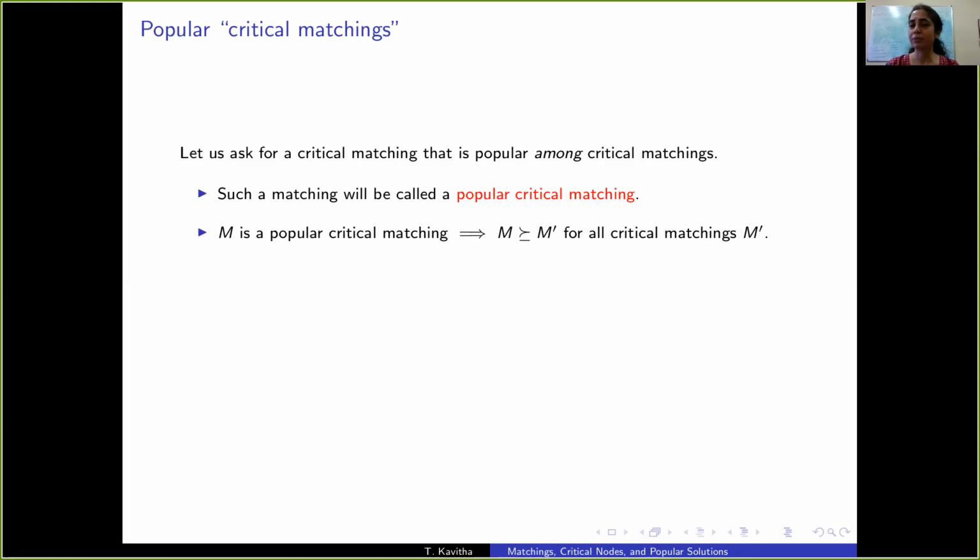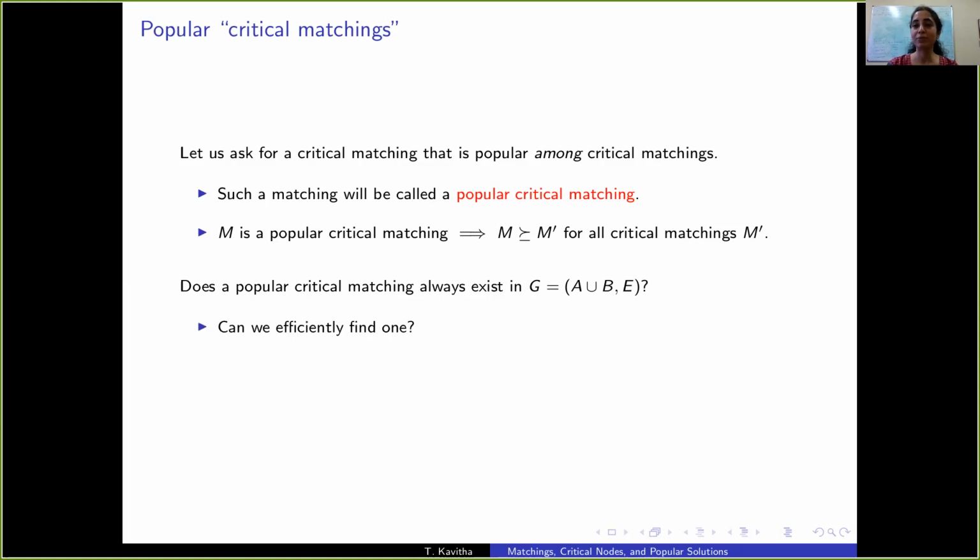It may be defeated by non-critical matchings, but those elections are anyway irrelevant to us since those matchings are uninteresting to us. So does a popular critical matching always exist in a given bipartite graph? Is it easy to find one? Is it easy to find a max size popular critical matching? We consider these questions here and show positive answers to all these questions.